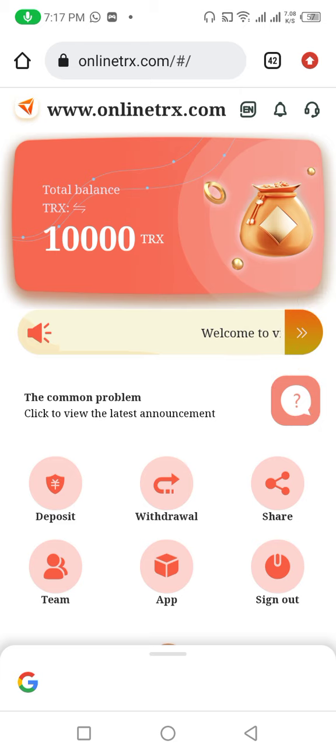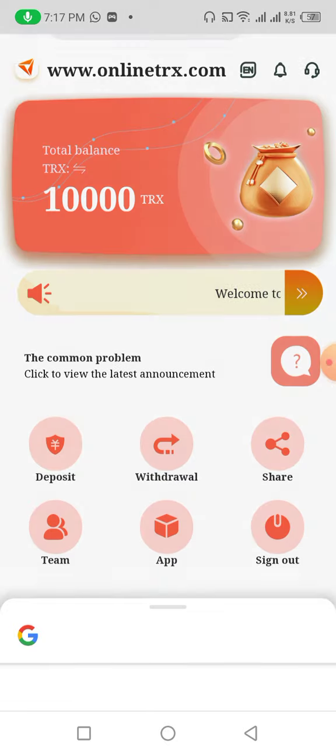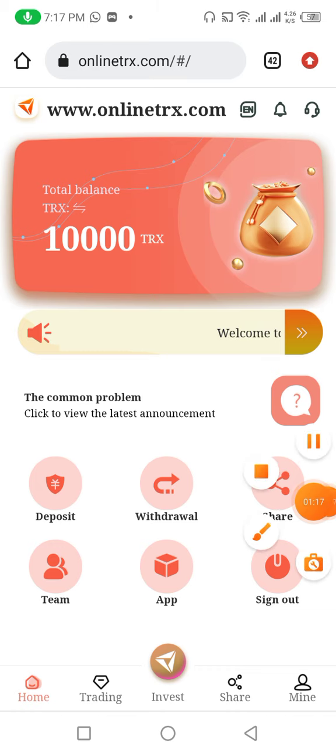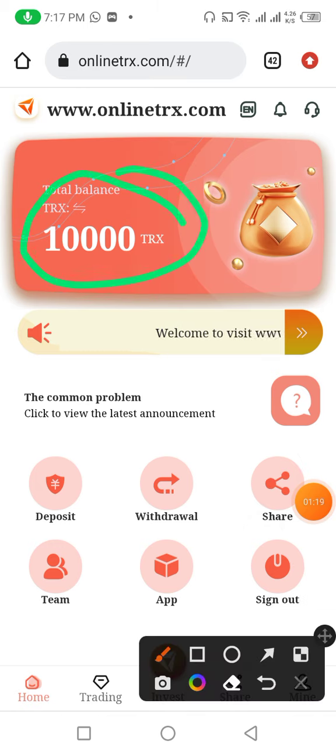You can see that the website provides me 10,000 TRX after registration. Now I refresh here to show you the notifications of this website. This website has many notifications, such as I will explain to you. First I need to refresh here so the notification will show here. Now I will explain it. You can see that I have 10,000 TRX.